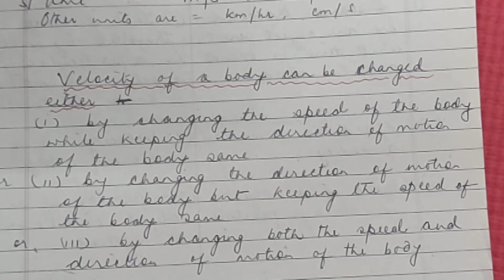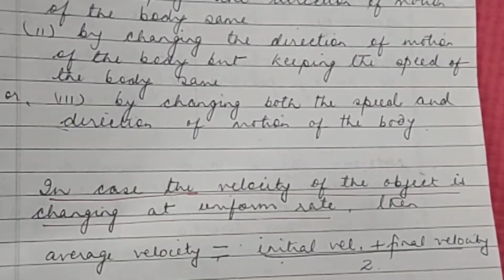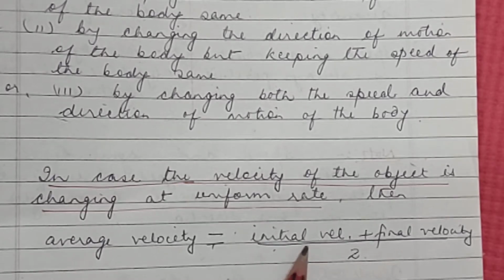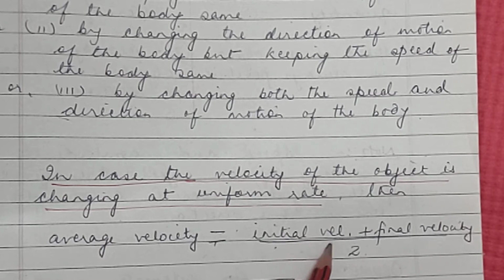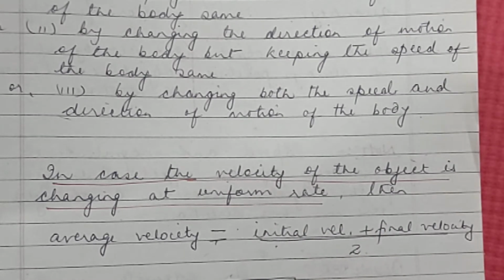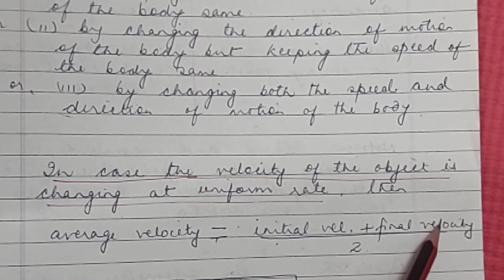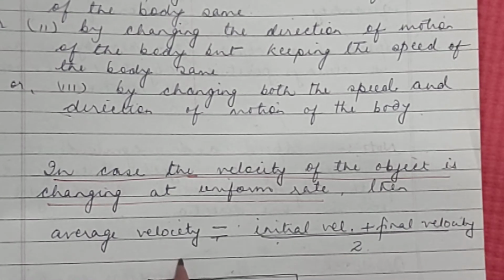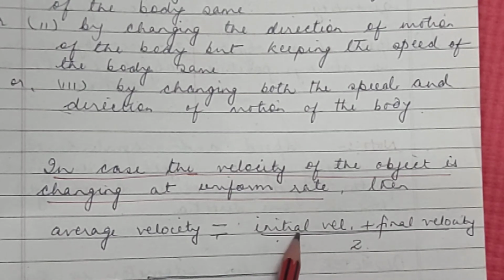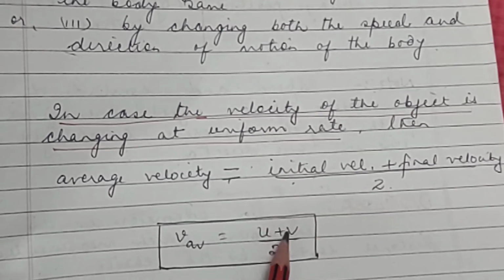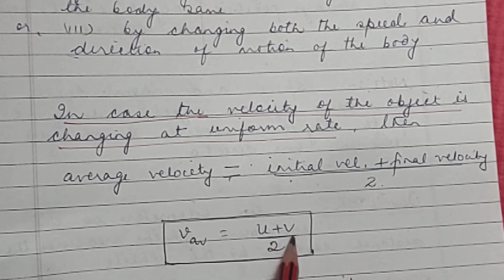Now, in case the velocity of the object is changing at uniform rate, in that case, average velocity equals initial velocity plus final velocity divided by 2. Why? Because it is changing at uniform rate. So, in that case, average velocity is initial velocity plus final velocity by 2. Initial velocity is represented by u and final velocity by v. So, average velocity equals u plus v by 2.